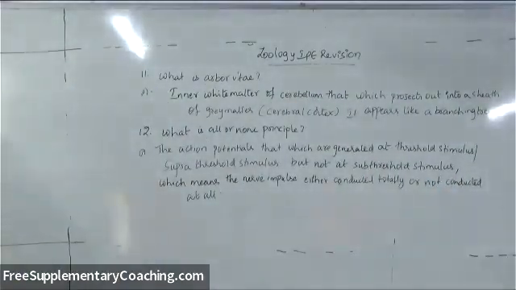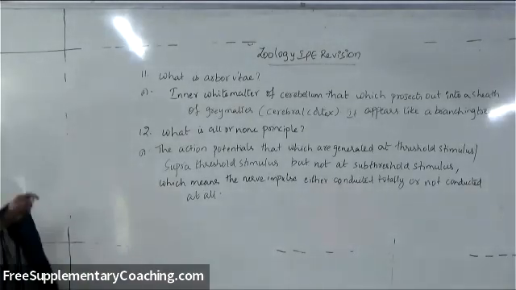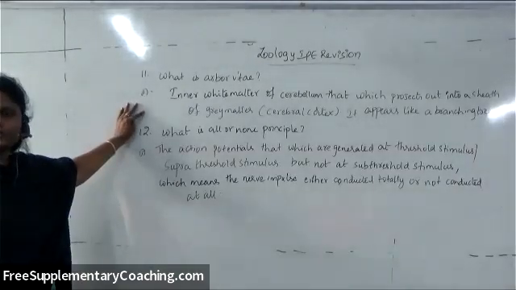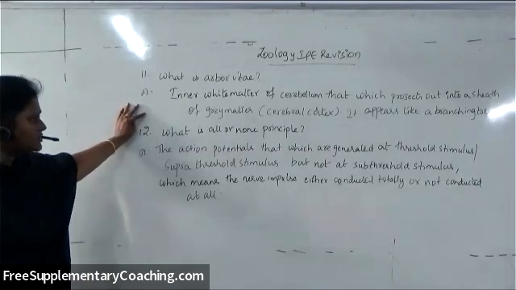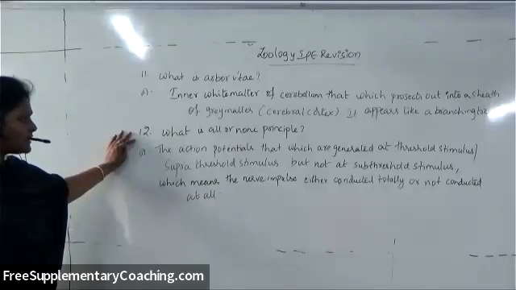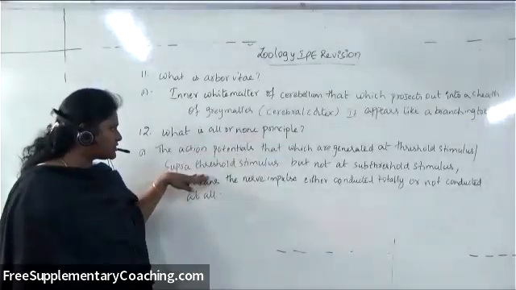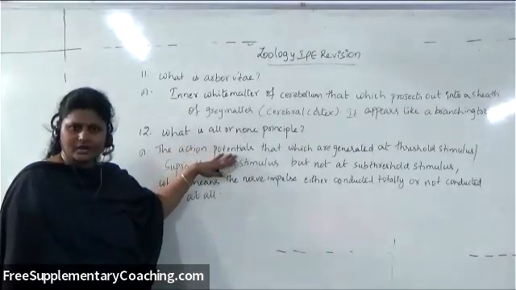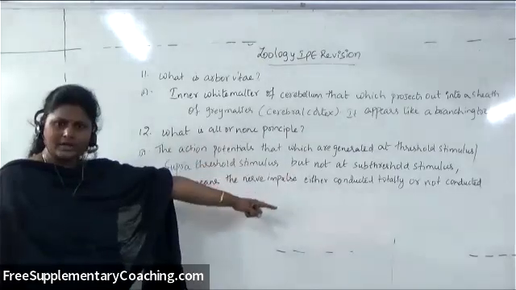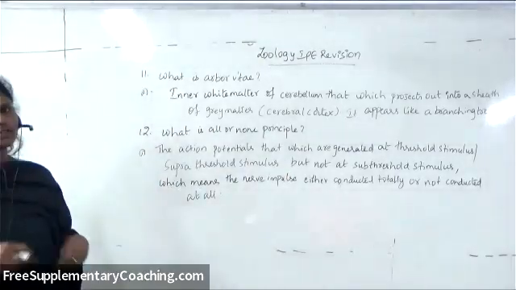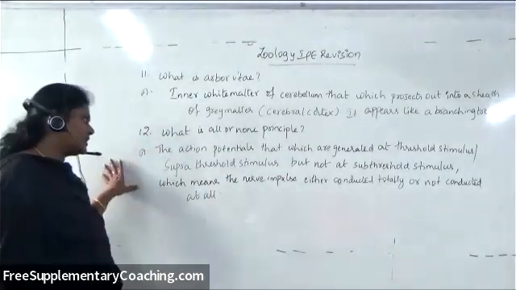So definitely you should learn these two questions. Definitely one will come. Arbor vitae is the inner white matter of cerebellum that projects out into a sheath of gray matter and appears like a branching tree. And all or none principle: action potentials are generated in response to threshold or supra-threshold stimulus but not at sub-threshold stimuli, so the electrical currents are either completely conducted or not conducted at all.